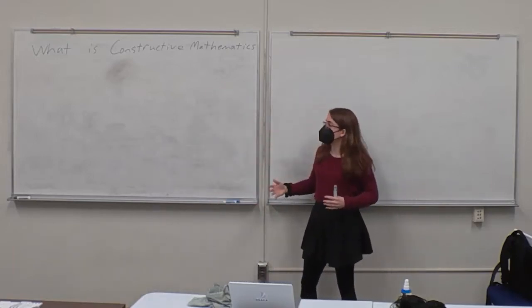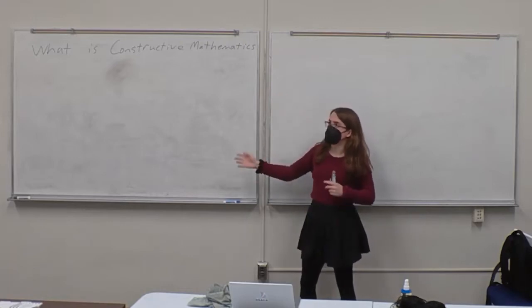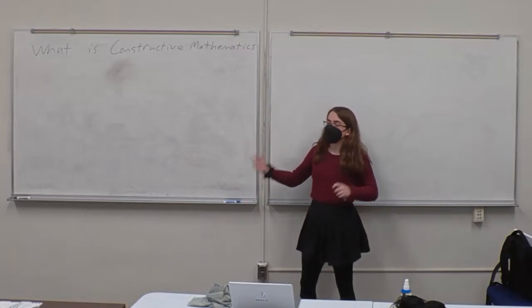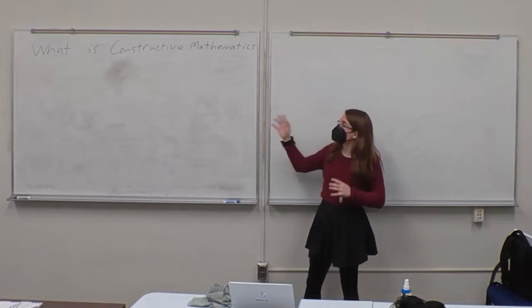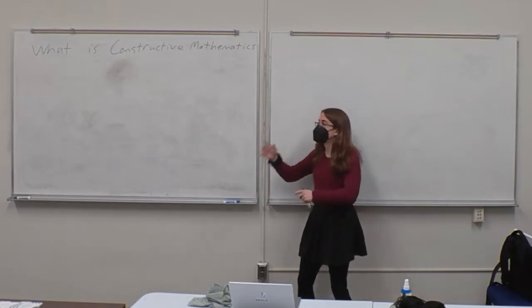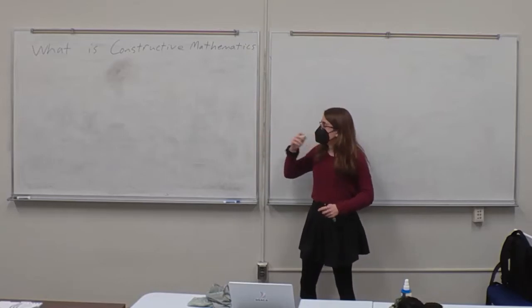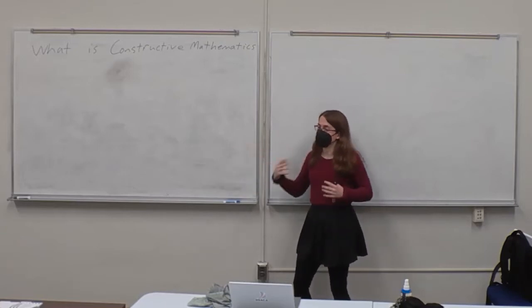To start with, I'm going to give you a bit of history as to the subject. Constructive mathematics began in the early 20th century with people like Brouwer, and then it started to grow in popularity in the mid 60s with people like Bishop. But then, in a surprising turn of events, most of the constructive mathematics moved from being done in math departments to CS departments. And it's only recently that it's been growing in popularity again among mathematicians. As a result of this switcheroo, there are a lot of misconceptions mathematicians have of constructive mathematics that have been brewing for a few decades.